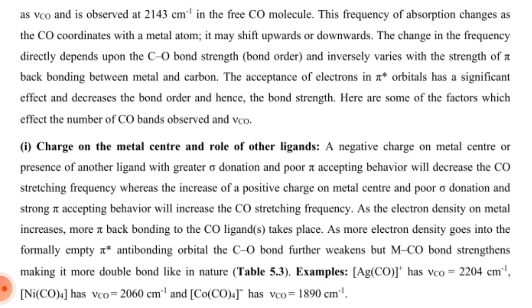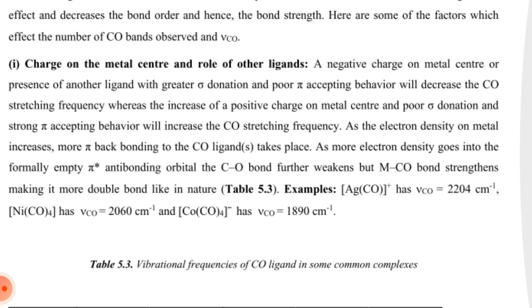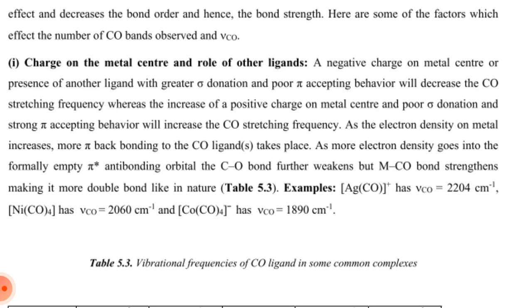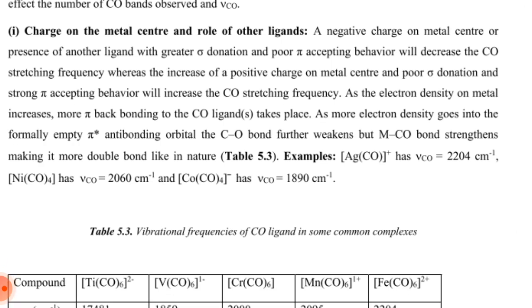The change in the frequency directly depends upon the carbon monoxide bond length and bond order, and inversely varies with the strength of pi-back bonding between metal and carbon. The acceptance of electrons in the pi star orbital has a significant effect and decreases the bond order and hence the bond strength. Here are some of the factors which affect the number of carbon monoxide bands observed and νCO.